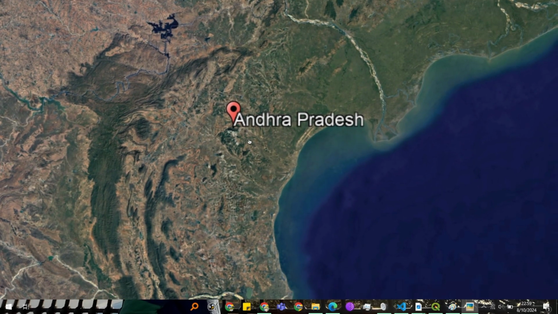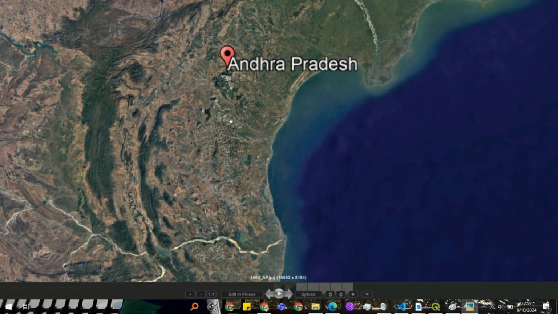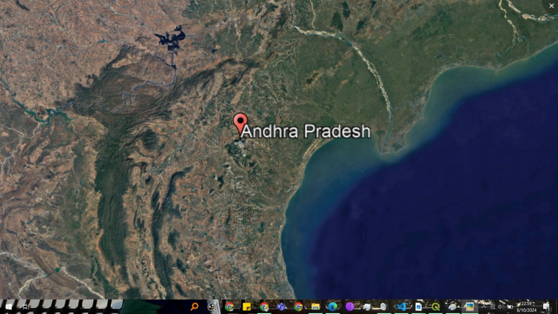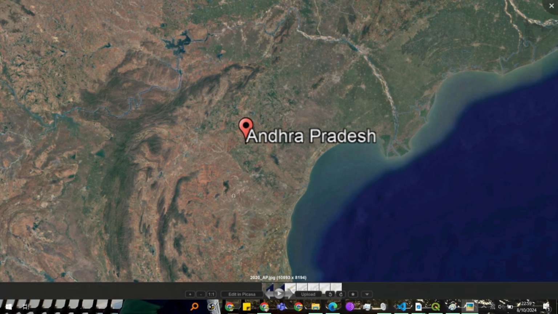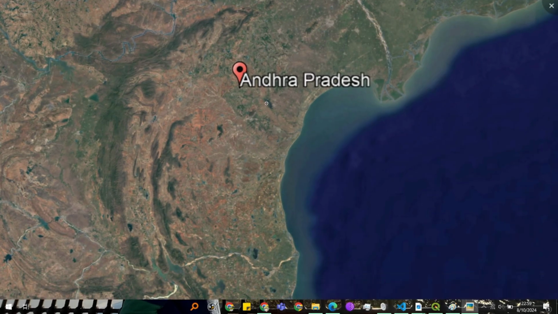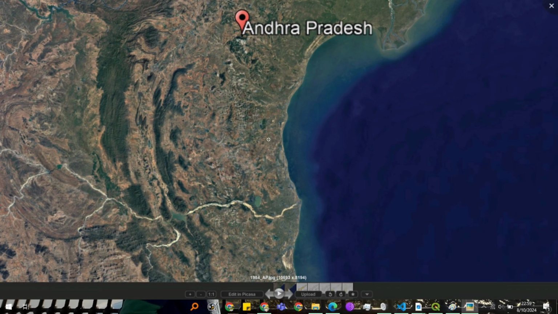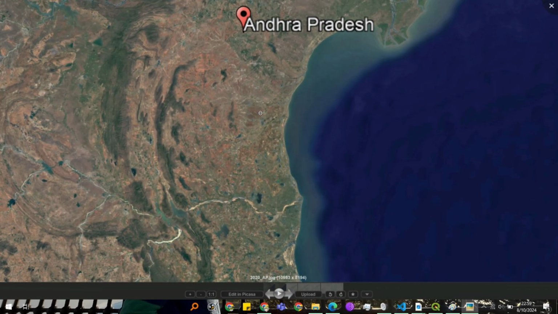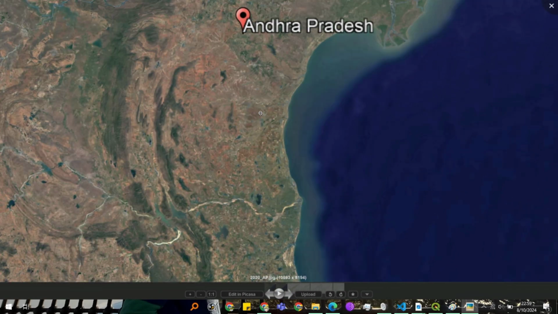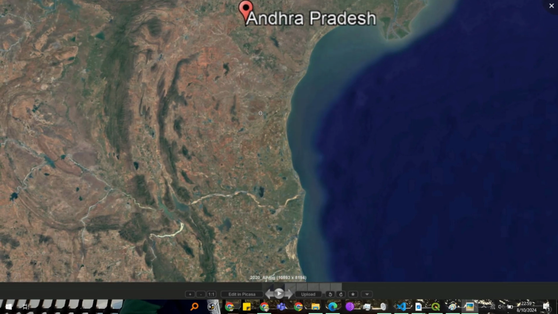And you can see there is obviously urbanization happening in this center area of Andhra Pradesh, and here also, right? I can totally see that. So that's a concerning thing also, and a change that we need to accept.